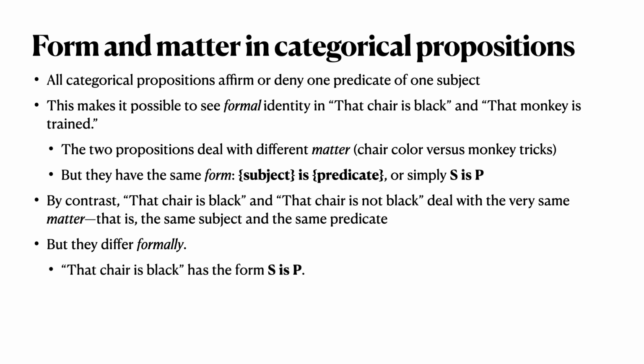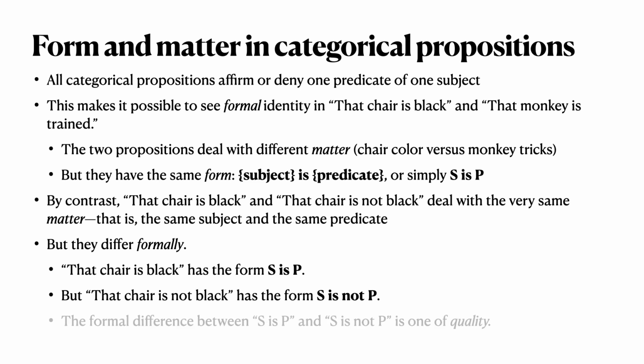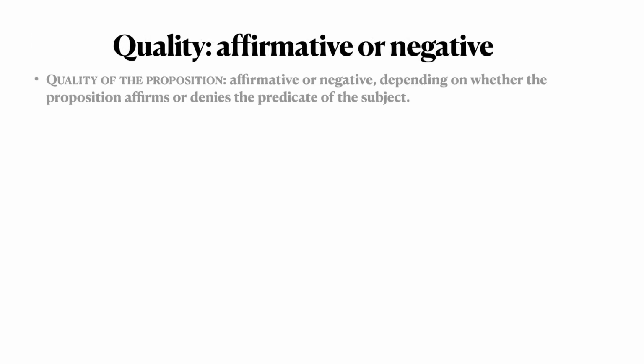That chair is black, because it's affirming blackness of the chair, has the form S is P. But that chair is not black, because it's denying blackness of the chair, has the form S is not P. So the formal difference between S is P and S is not P is one of quality. This is what we refer to as the quality of the proposition.